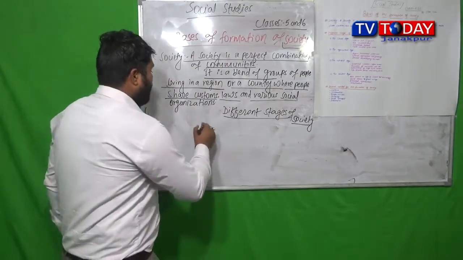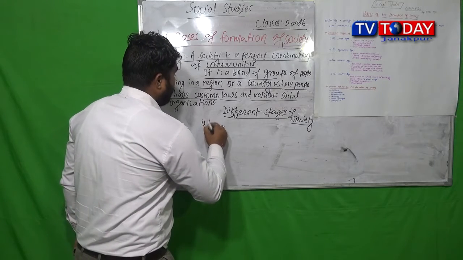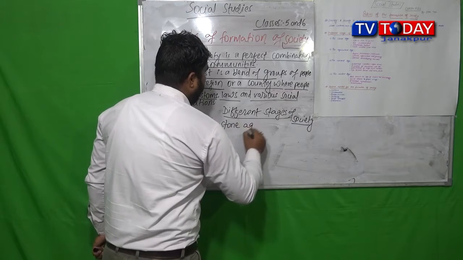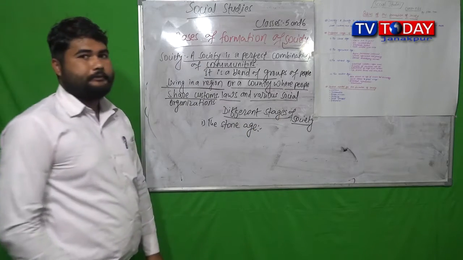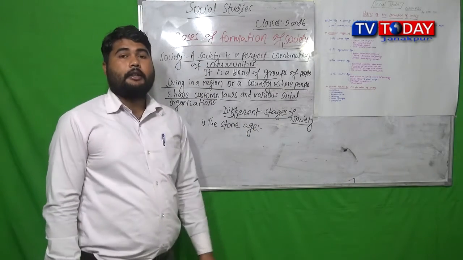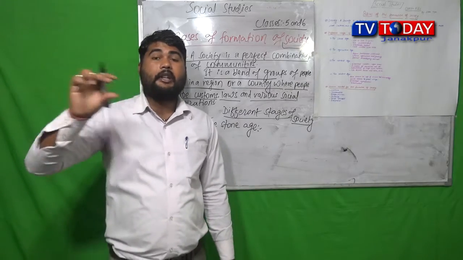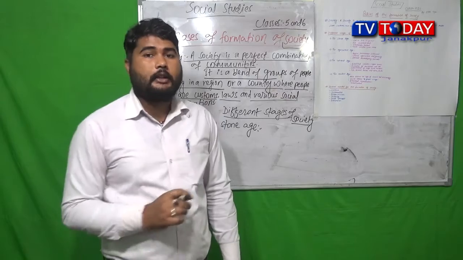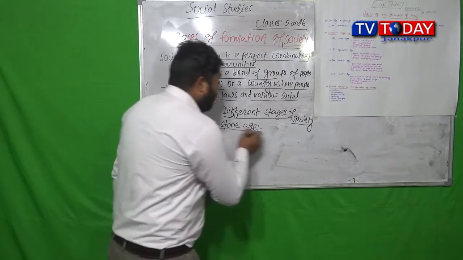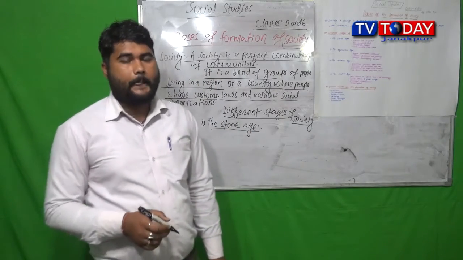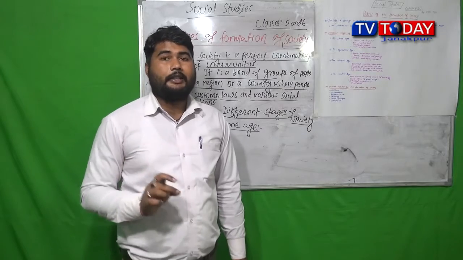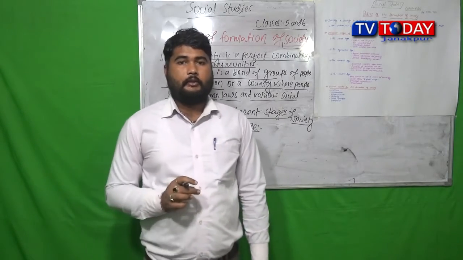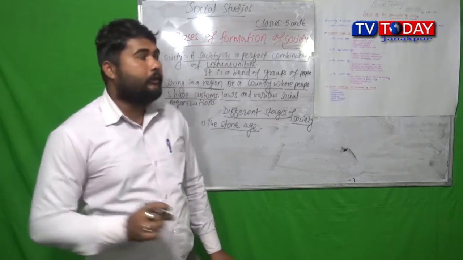In the beginning, there was the existence of the Stone Age. The Stone Age was there in the beginning, since the beginning of human beings on this planet Earth, where people used to live in forest.